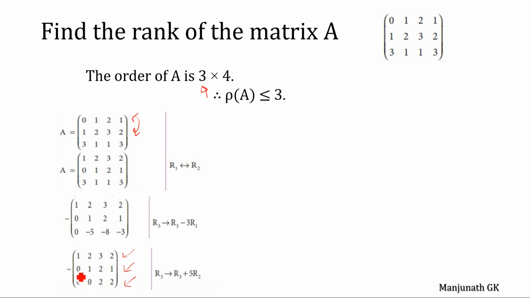Then observe, do you find any zero row here? All are non-zero rows here. We don't find any zero rows. Then what could be the rank of this matrix? It is its order. The rank of A is 3 itself.